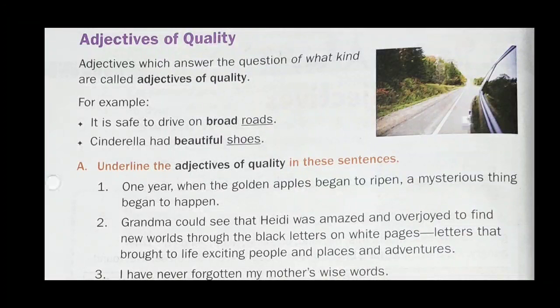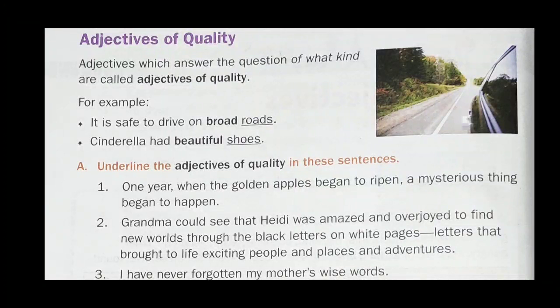For example, if we say Ram is a good boy, here the word good is an adjective of quality because this word is answering the question what kind of Ram is. Then the answer is Ram is a good boy. Quality or nature of Ram is good.